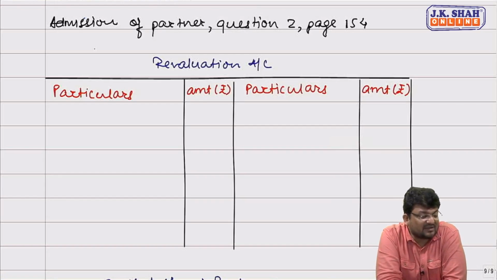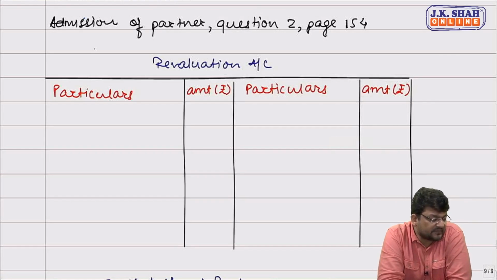Now, whether the new partner is bringing his share of goodwill or not, that is not clarified. So we will always assume he is only bringing capital. He is not bringing any premium for goodwill. He is not bringing his share of goodwill in cash. General reserve will be transferred to partners' capital. That is obvious. New profit sharing ratio will be 5:5:3:2.